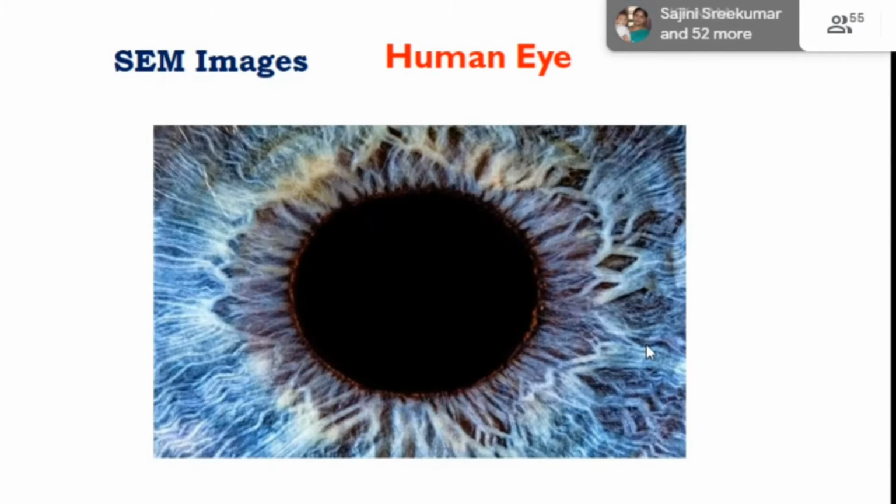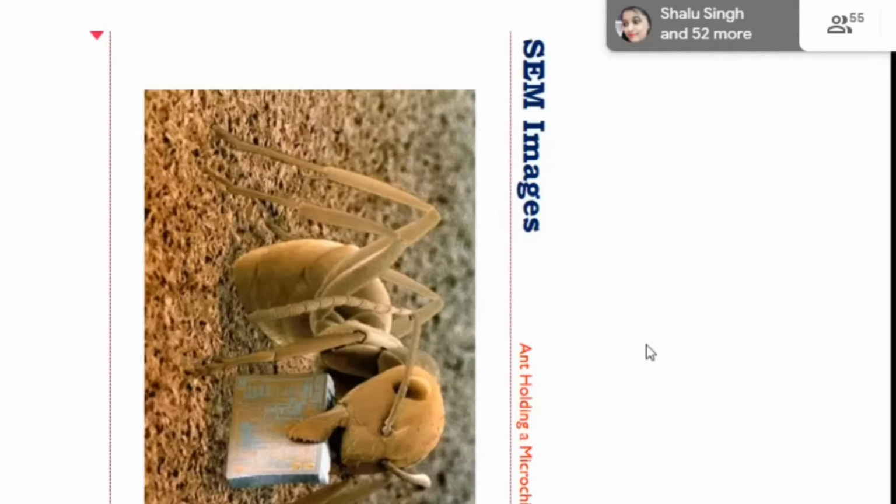Now this is the SEM image of a human eye, showing the pupil of our eye. We can also calculate the diameter of this human eye. Next, the same image of an ant, where all the body parts we are clearly showing. The two heads you are seeing here.